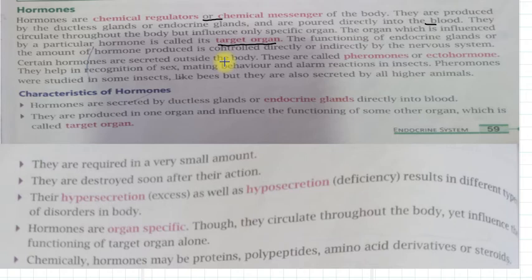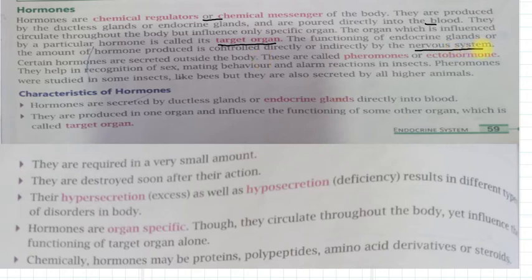Here the functioning of endocrine glands, or the amount of hormone produced, is controlled directly or indirectly by the nervous system.